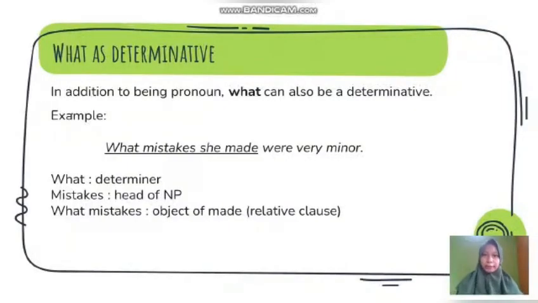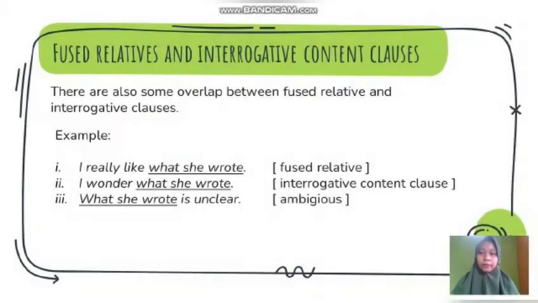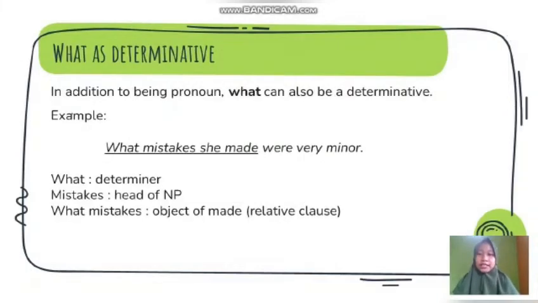Okay guys, in my part, I would like to explain to you about what is determinative and the last, fused relative and interrogative content clauses. You can also see the example in Huddleston's book, page 192. So, what is determinative? As you can see in the chapter before, what is used as a pronoun, but in this part, what can also be a determinative or determiner. I also take the example from Huddleston's book.